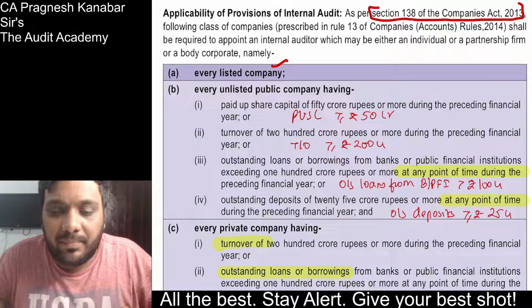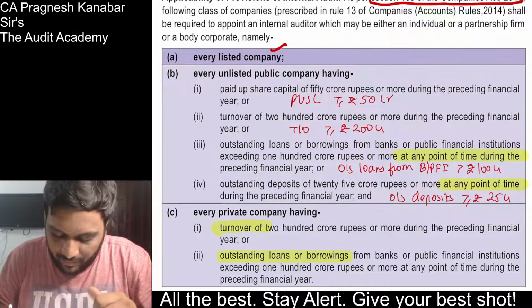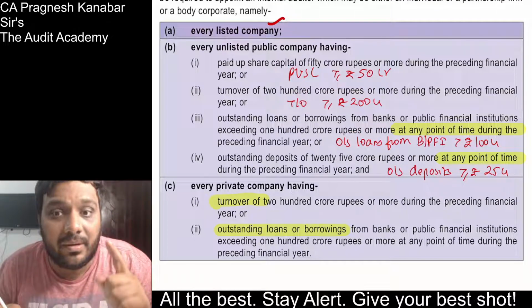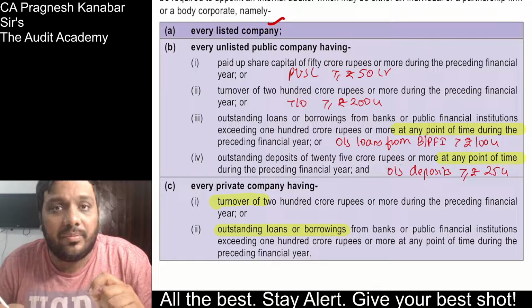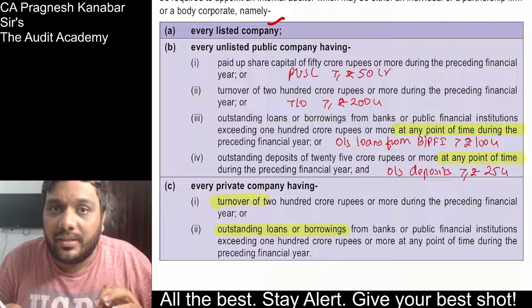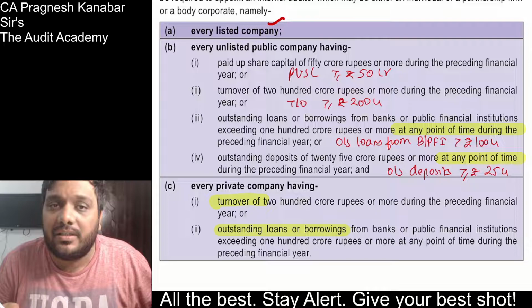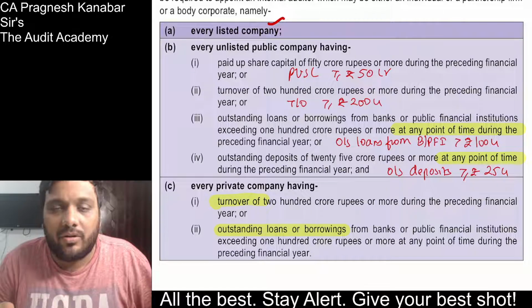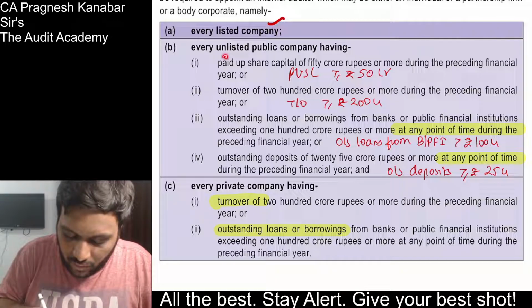Every unlisted public company has these limits: paid up share capital, turnover, outstanding loans from banks and public financial institutions, outstanding deposits. If even one of these limits is satisfied, then internal audit becomes applicable. Once applicable, it is always applicable. Just be careful whenever you are reading numerical limits. You have to focus on what you are reading.